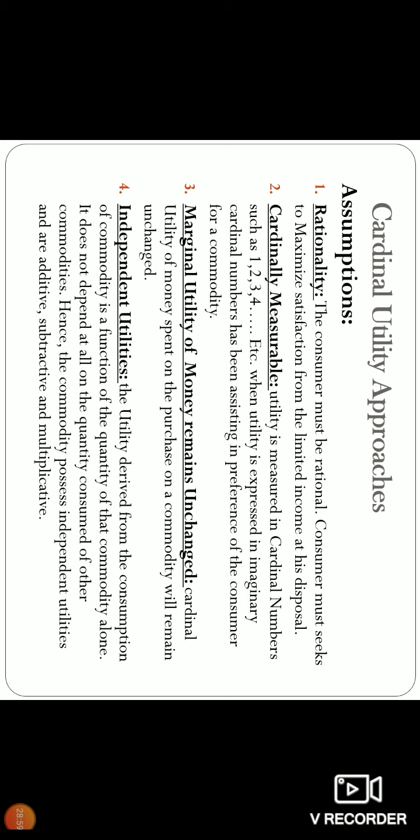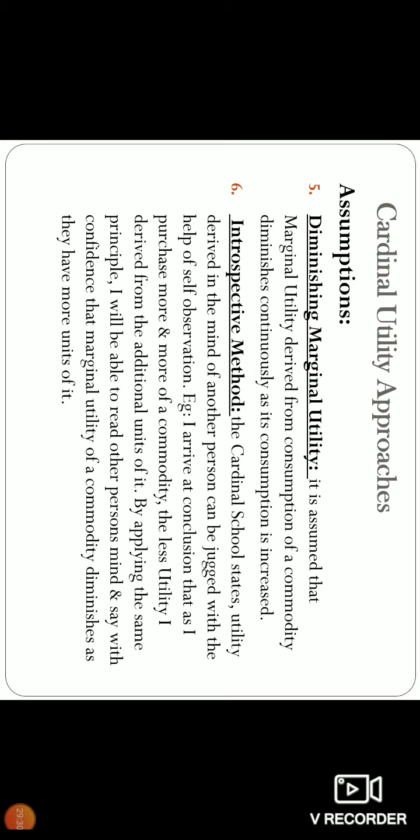It does not depend at all on the quantity consumed of other commodities. So our utility measurement does not stand on the consumption of another commodity. It is not based on banana; our utility is measured on the mental satisfaction that we have received. Hence the commodity possesses independent utilities and they are additive. Addition you can make, and subtraction and even multiplication we can make. So it is a basis for diminishing marginal utility. We will study that a little later.